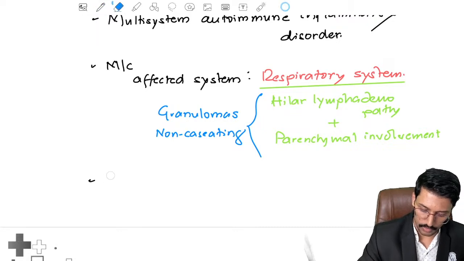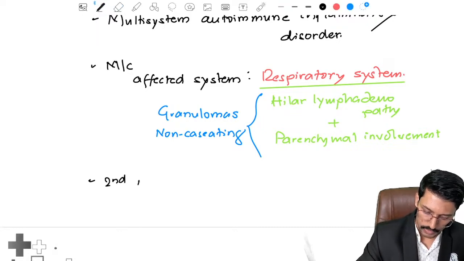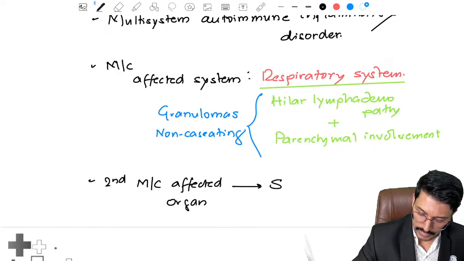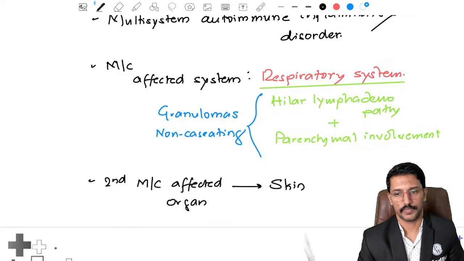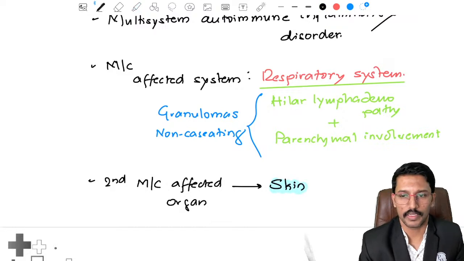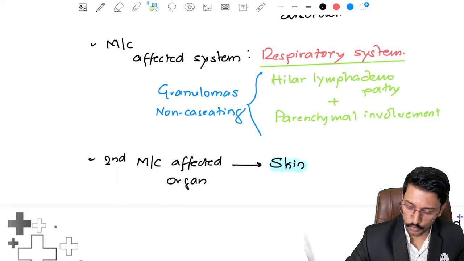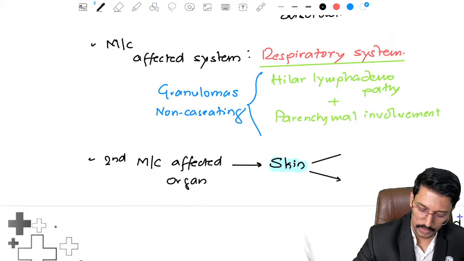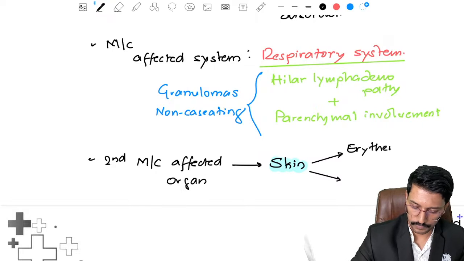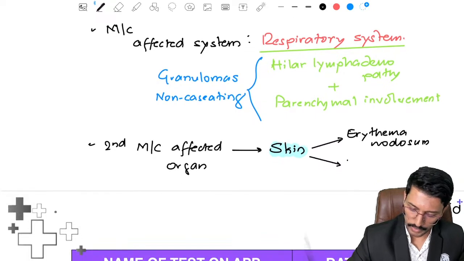Okay. Now they will also ask you what is the second most commonly affected organ. The second most commonly affected organ is skin. Skin is the second most commonly affected organ. Now what happens in the skin? Dermatology faculty will discuss in detail. I'll just remind you of two findings that we typically see in patients with sarcoidosis. Okay, one is erythema nodosum. And the second one is what is called lupus pernio.